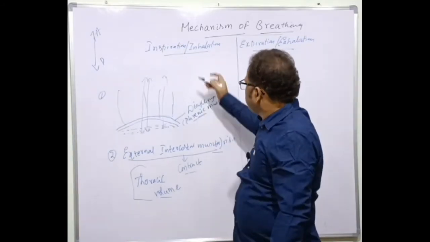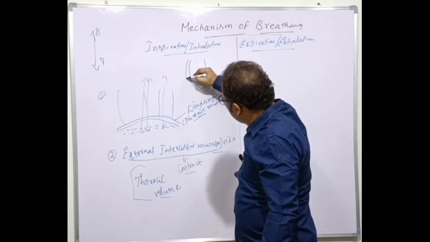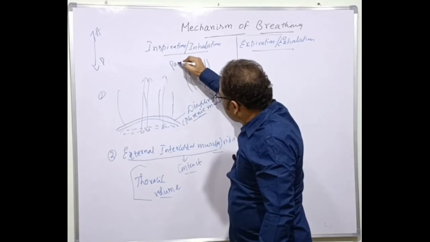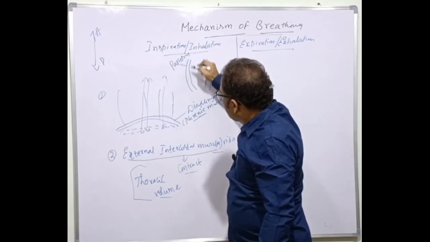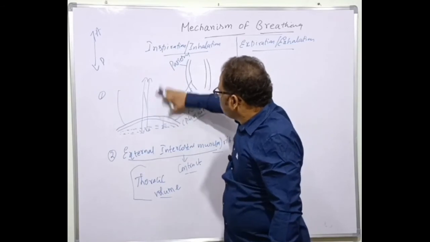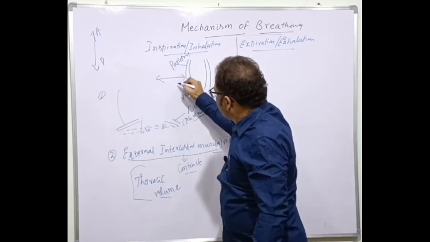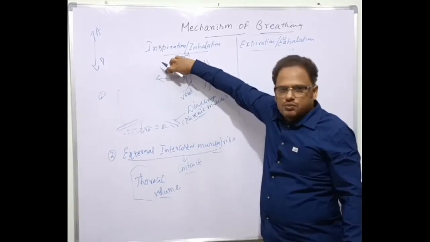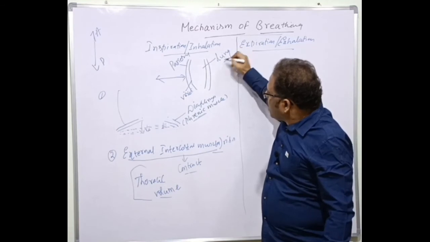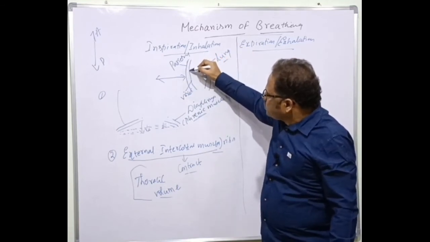Okay? For example, this is a lung. And I told you that two pleura are there. One is the outer pleura called the parietal pleura, and the inner one is called the visceral pleura. This is the rest of the chest cavity, the chest lining, the thoracic lining. The entire thing is a lung, and this is the lung layer. The outer layer is called the parietal pleura, the inner one is called the visceral pleura.